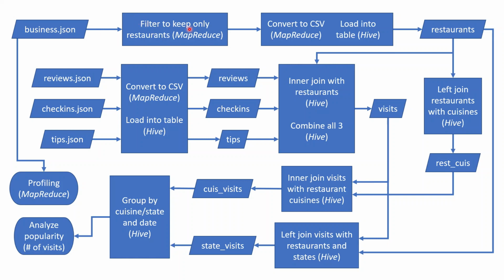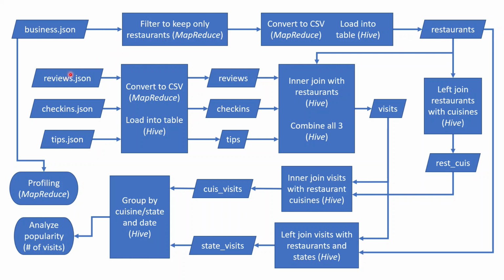I did this in MapReduce by looking at keywords like food, restaurant, bar, and that gives me a JSON with only restaurants. Then I have to convert that to CSV, which I did using a library called JSON. It's by Google, I think, and it's just a JSON library for Java. I convert that to CSV, and then I load that data into a table in Hive, and that gives me the restaurants table.